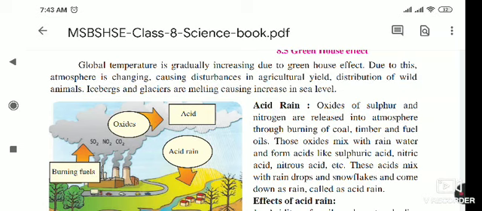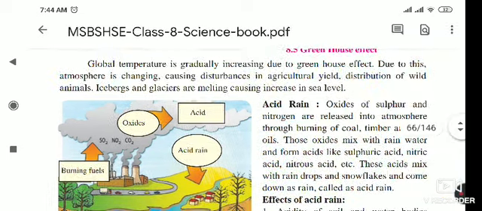These gases trap the sun's heat inside the earth's atmosphere, and the temperature of the globe increases, and untimely rainfall and these symptoms are seen now, causing disturbance.